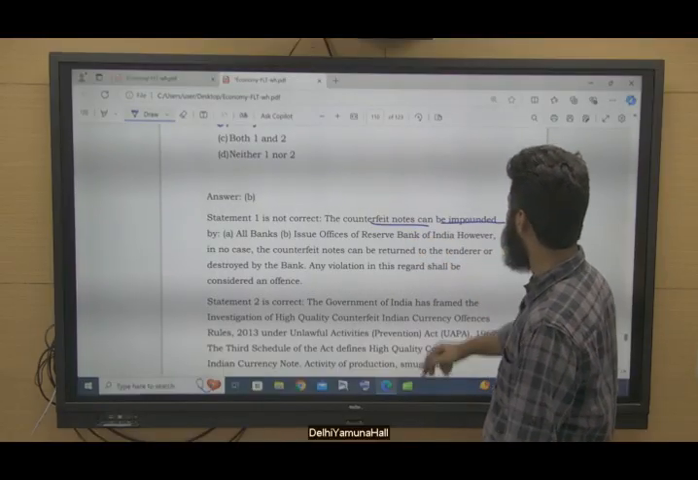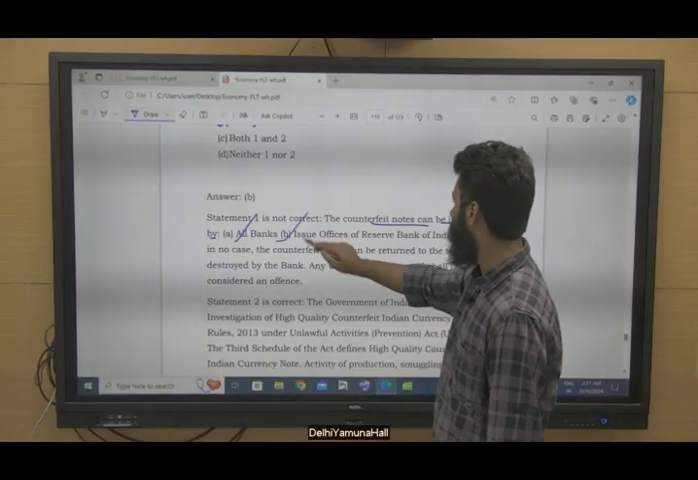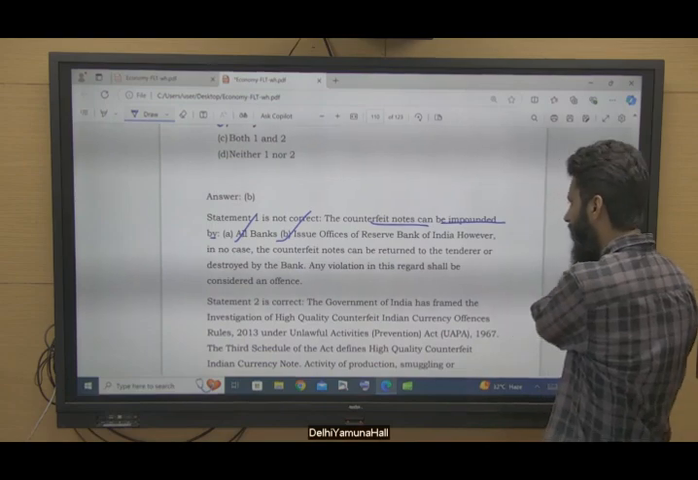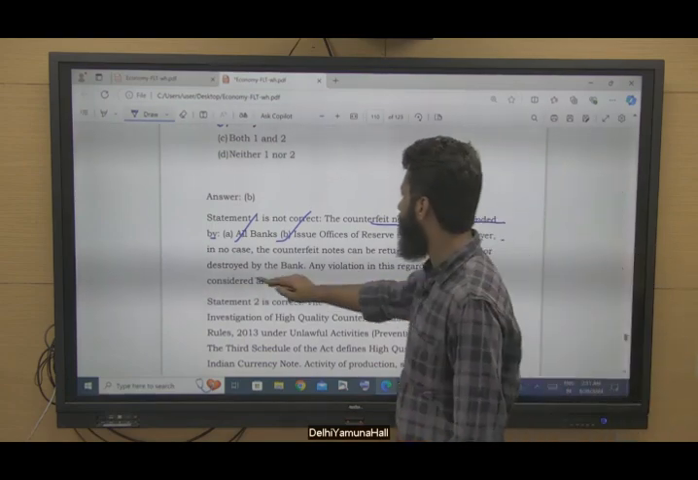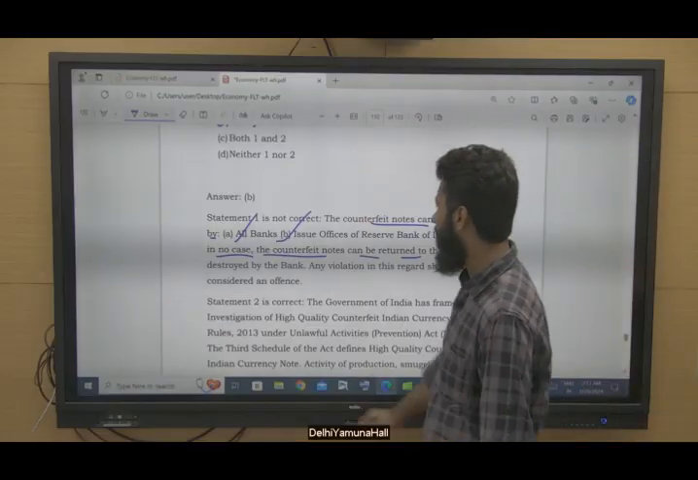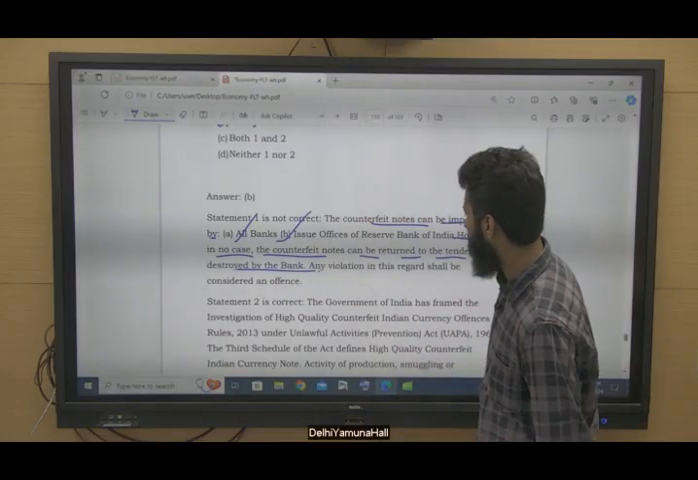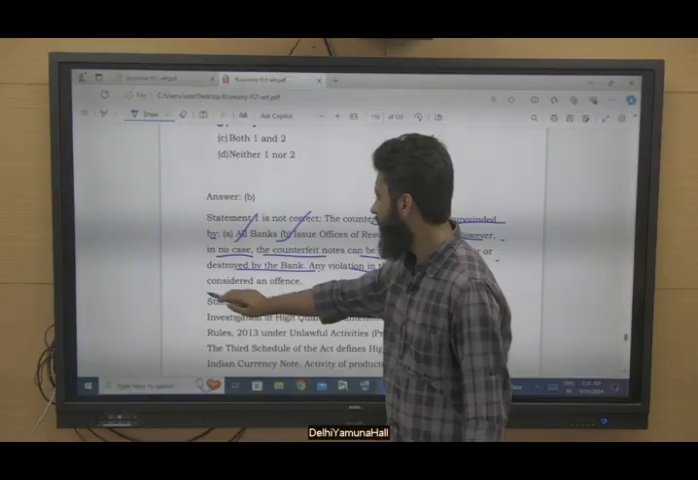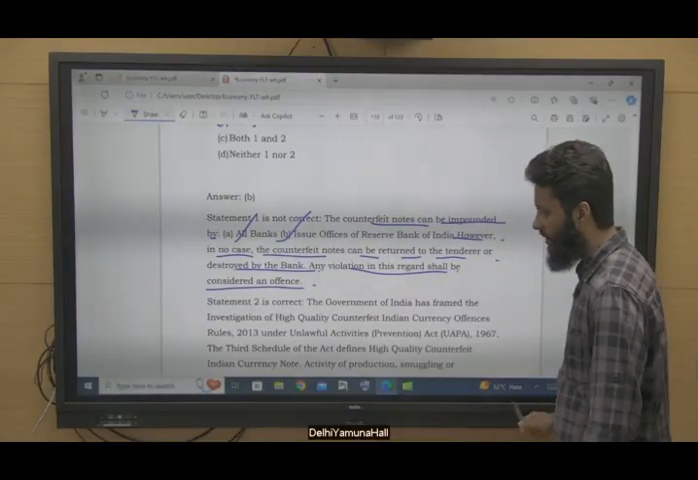Counterfeit notes can be impounded by all banks and issue offices of the Reserve Bank of India. However, in no case can the counterfeit notes be returned to the tenderer or destroyed by the bank. Any violation in this regard shall be considered an offense.